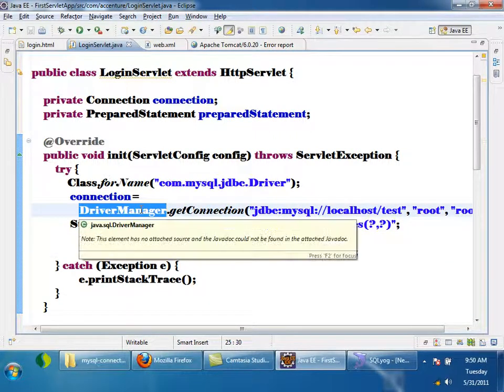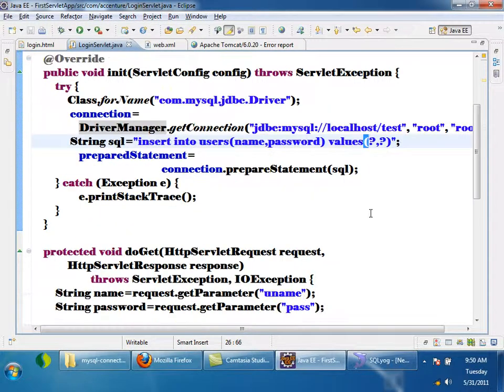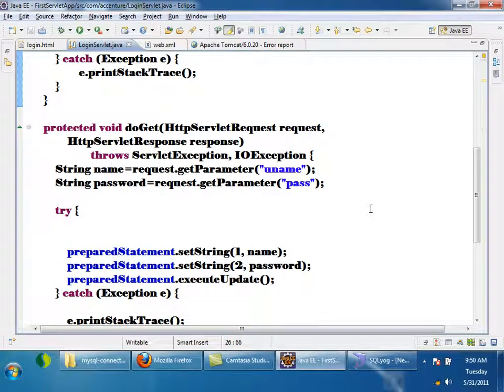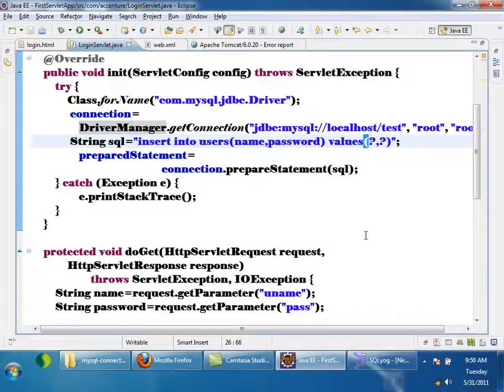The connection also is created, right? So the statement has two question marks. The statement should not be directly executed. Before executing, the question marks should be replaced with those values, right? Now if I give a request after initialization, doGet will be called finally. If I give a get request, what am I doing here? Getting the request parameters, username and password, setting question mark 1 with name, question mark 2 with password, and then executing it, right? So this is the best way of doing it. In the init method, we have to write all the code which should be executed only once during the life cycle of a servlet.